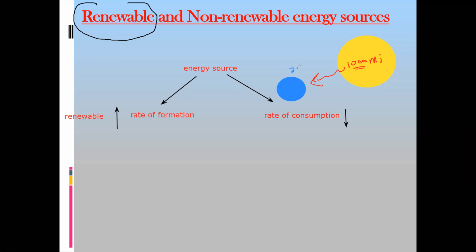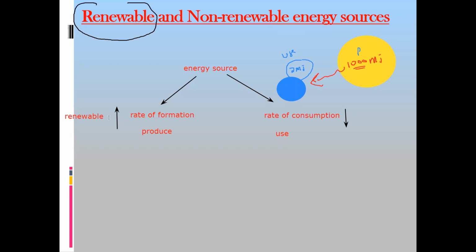For example, we are only consuming or using 2 megajoules. This is what we use. So 1000 is produced, but we use a small quantity out of it. That's why this kind of energy resource is called a renewable energy resource. Formation or production is more, and utilization or use is less. That's why we call the energy from the sun, or solar energy, renewable.